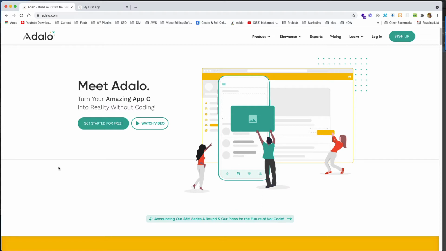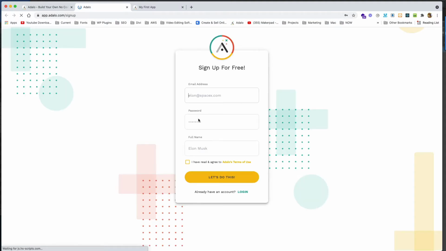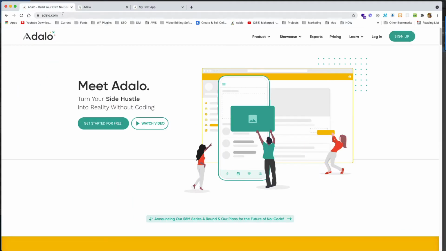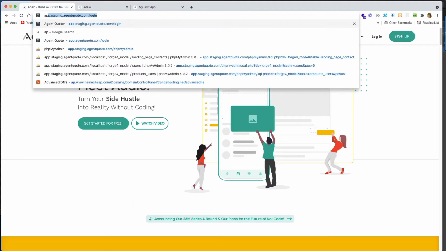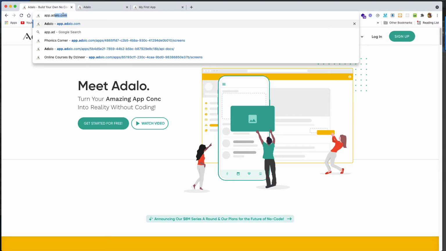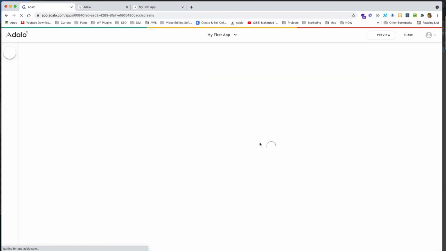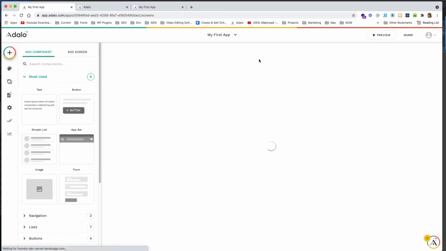So welcome. The first thing we need to do to get started is go to Adalo.com, which you can see up in the URL bar here. And you just click sign up. You fill out your information, and then you need to confirm your account in your email, which will eventually redirect you to the Adalo app screen, which would be something like this over here. I'll show you, app.adalo.com. Okay. At which point you're going to create your first app.